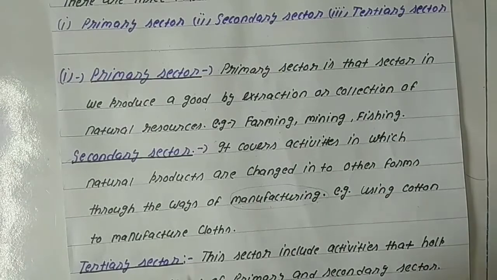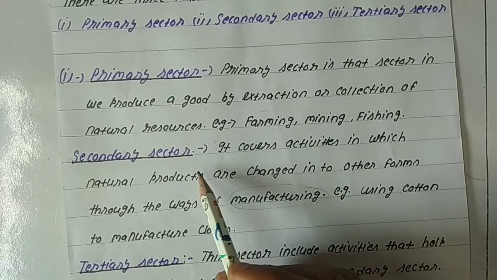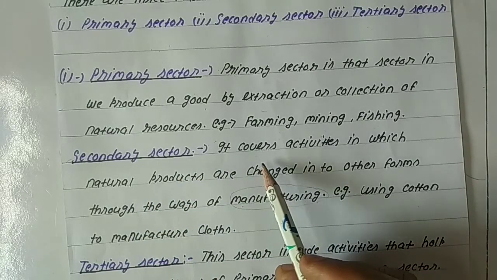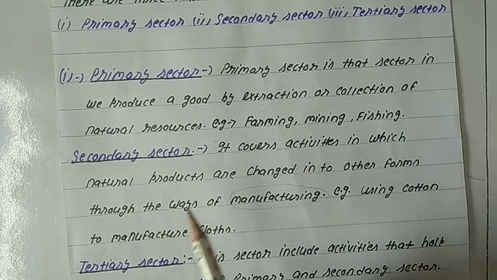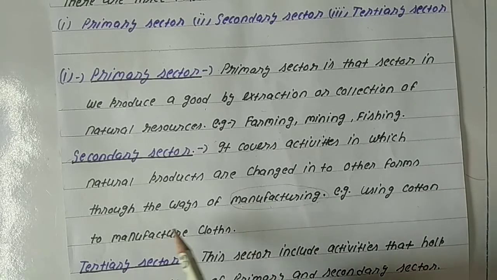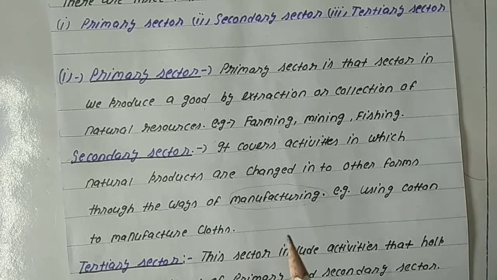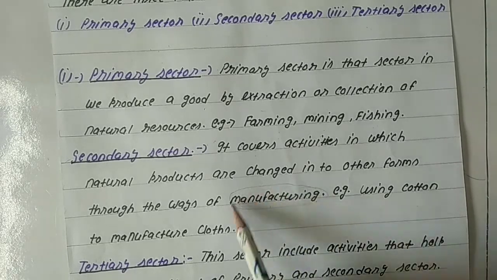Now the next is the secondary sector. The secondary sector covers activities in which natural products are changed into other forms through manufacturing. The function of the secondary sector is to manufacture products.